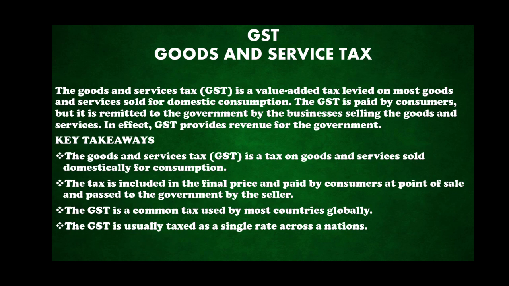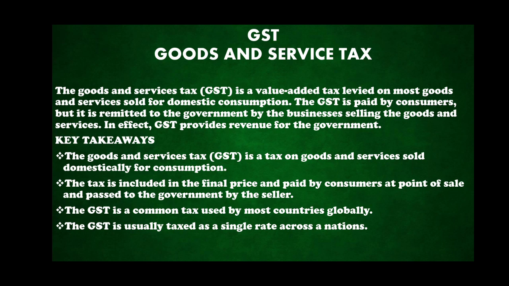What are the key takeaways of GST, children? The goods and service tax is a tax on goods and services sold domestically for consumption. It is a tax which is mainly levied on goods or services of domestic use.